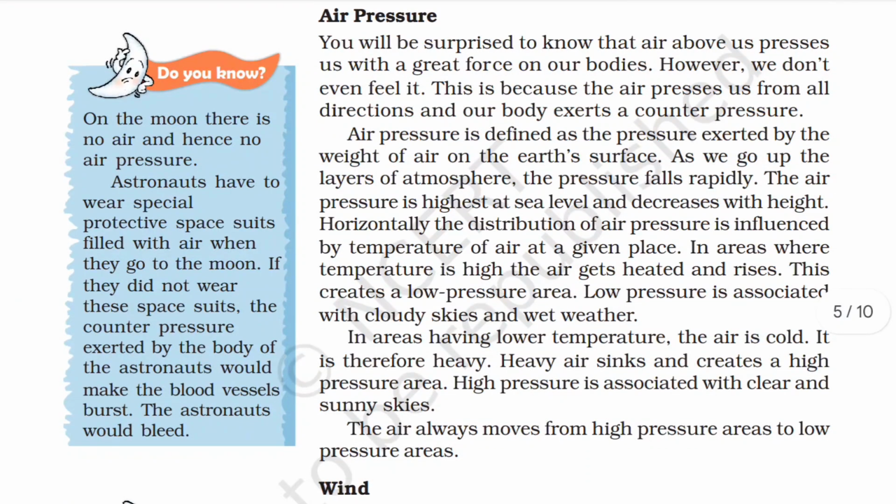As we go up the layers of the atmosphere, the pressure falls rapidly. The air pressure is highest at sea level and decreases with height. The distribution of air pressure is influenced by the temperature of air at a given place. In areas where temperature is high, the air gets heated and rises. This creates a low pressure area. Low pressure is associated with cloudy skies and wet weather.